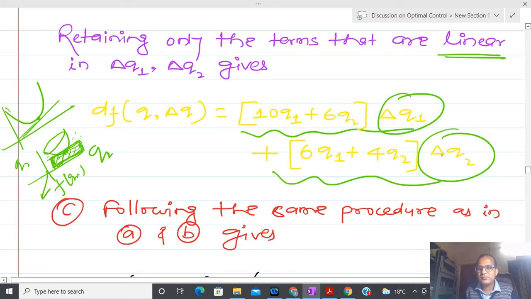So here we can make many conditions like that: 10q1 plus 6q2 equals 1 and 6q1 plus 4q2 equals -1. But we can take many cases because delta q1 and delta q2 are not equal to 0. Due to that reason I have asked you this question. Actually here you can see, could you please tell me whether delta q1 and delta q2 are dependent or independent?